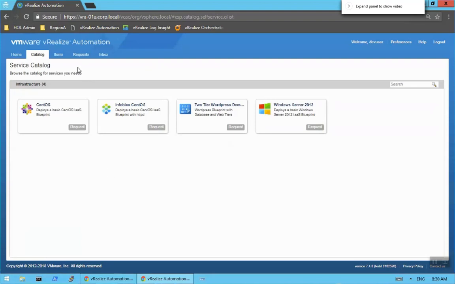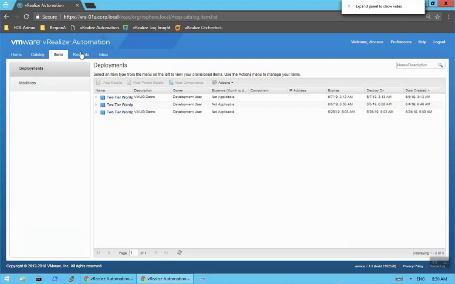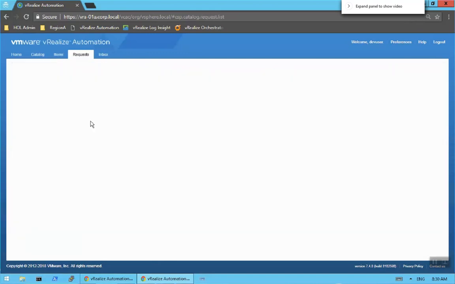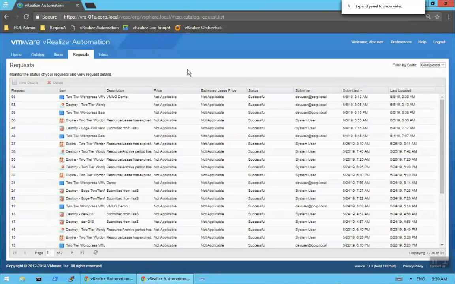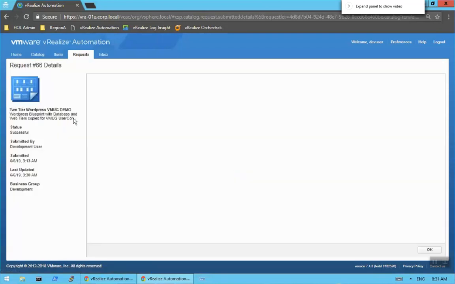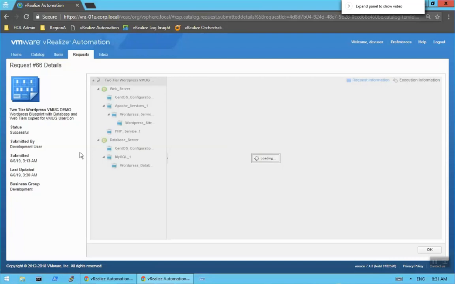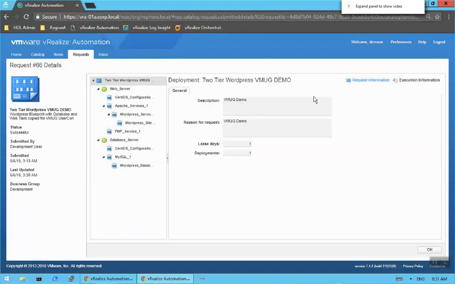Well, what we have from the dev user's perspective is we have right over here we have items. You know what, let's look at requests first, because requests are important here because, and I'm going to filter this so we don't see a lot of noise here. And so what I'm showing you right now is request number 66. We'll go ahead and go into this. And this is what we start to see with a successful provisioned environment, this solution.